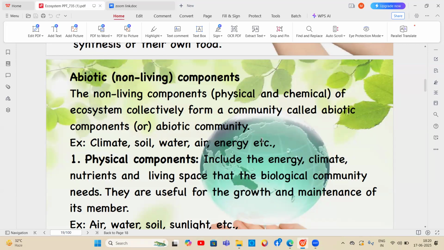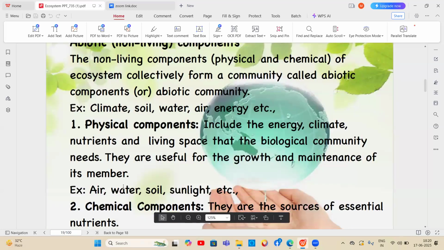Examples for abiotic components are climate, soil, water, air, energy, etc. The physical components include the energy, climate, nutrients, and living space that the biological community needs, and they are useful for the growth and maintenance of its members, like air, water, soil, sunlight, etc.